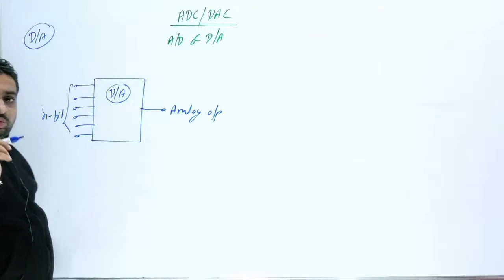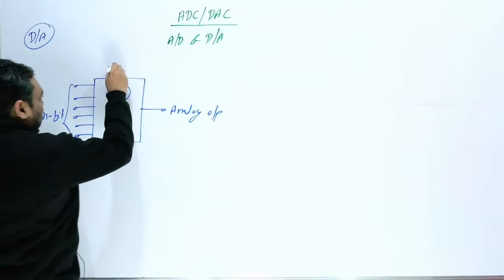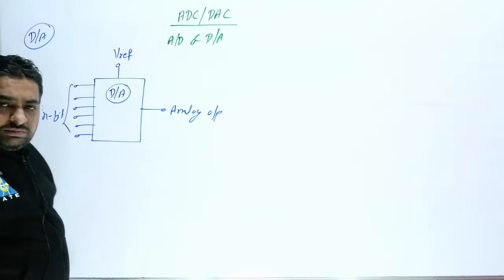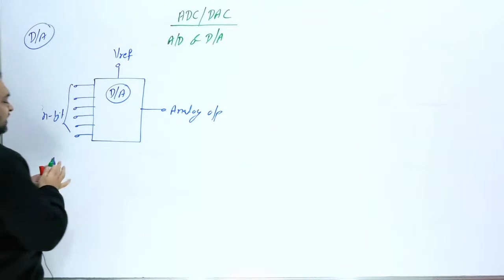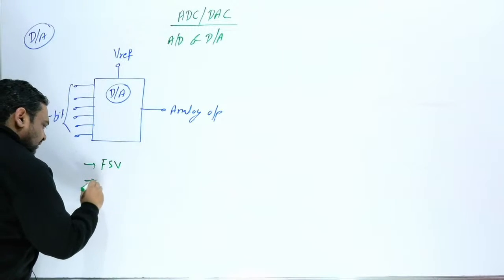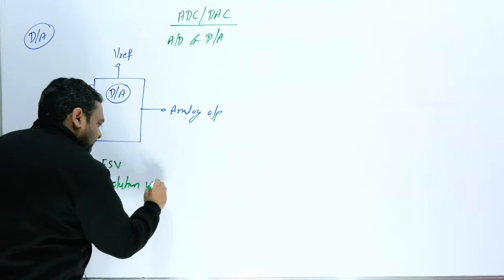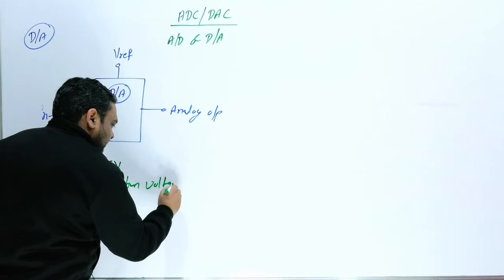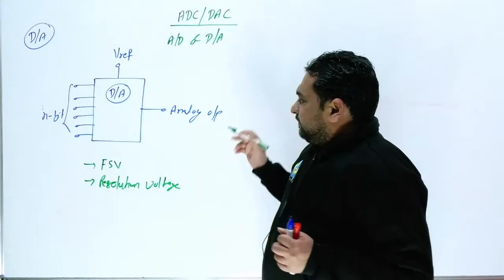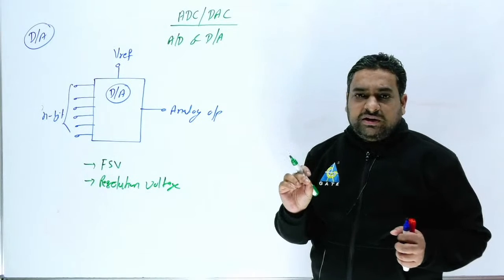Here two more important things are present. One important thing is the reference voltage, which is a very important term. The second important term is FSV, full scale voltage, and the third important term is resolution. I am writing resolution voltage, not percentage resolution. Sir, there is some difference between V reference and FSV, and this is a very important thing.